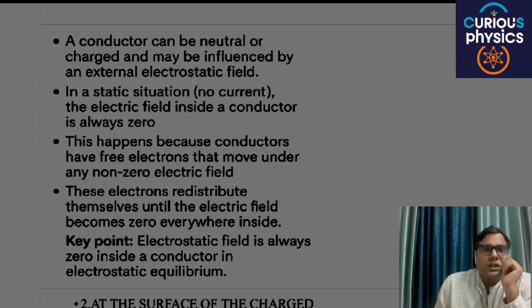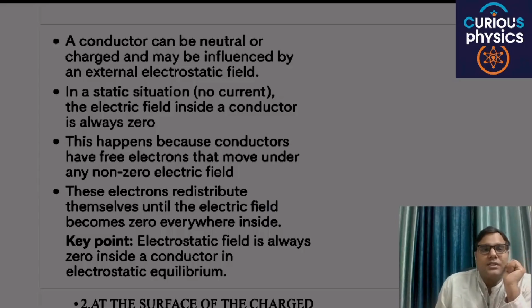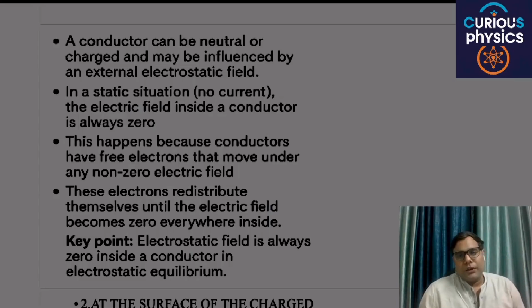These electrons redistribute themselves until the electric field becomes zero everywhere inside. So the basic conclusion is that the electrostatic field is always zero inside a conductor in electrostatic equilibrium. I hope you are able to understand this point.